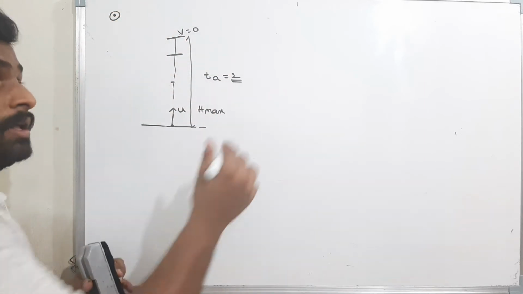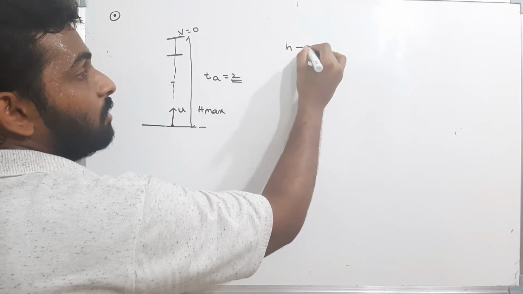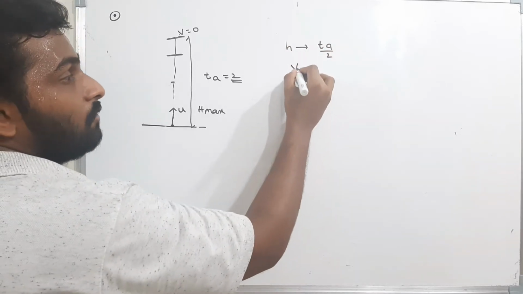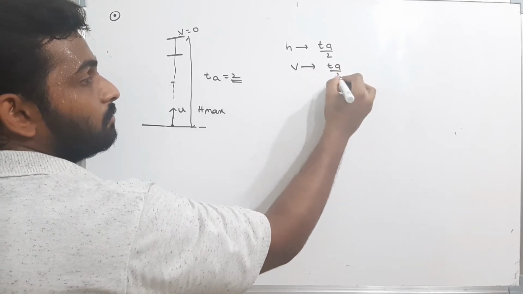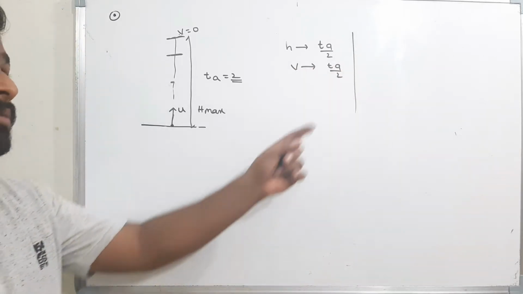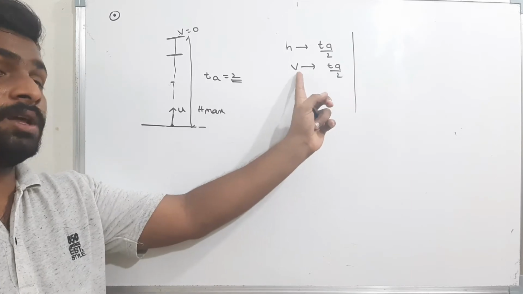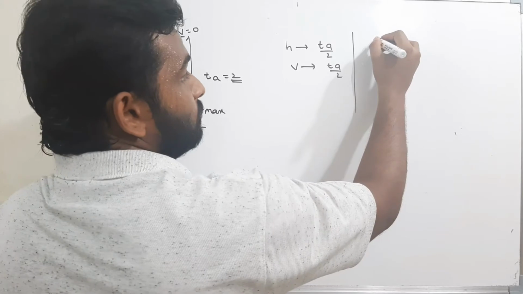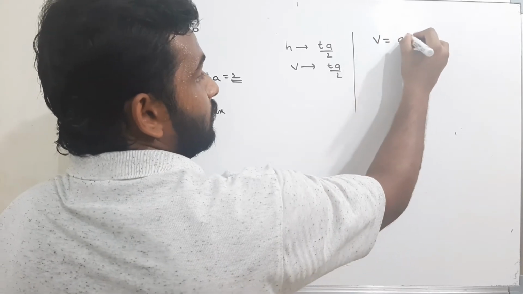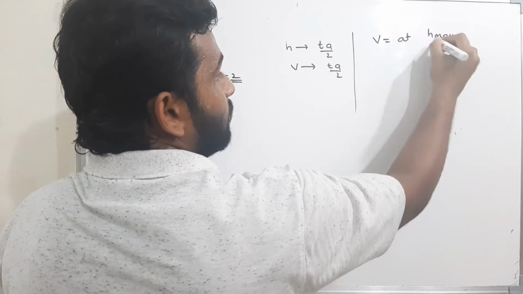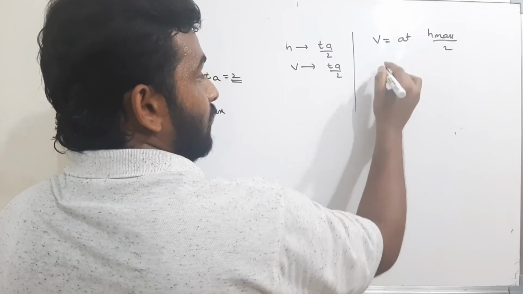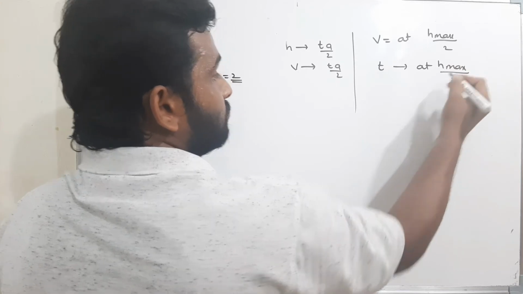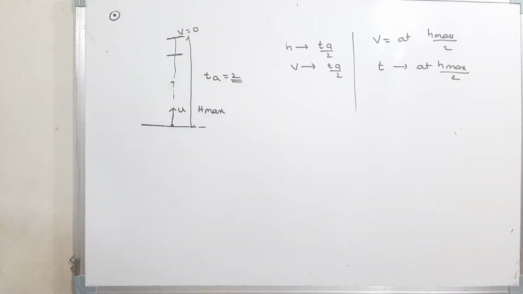Now they told us to find the height achieved by the body in half of the time, Ta by 2, and the velocity of the body at time Ta by 2. Then they told us to find the velocity of the body at h max by 2, and the time taken by the body to achieve h max by 2. These are the questions they asked. Now how can I find this?